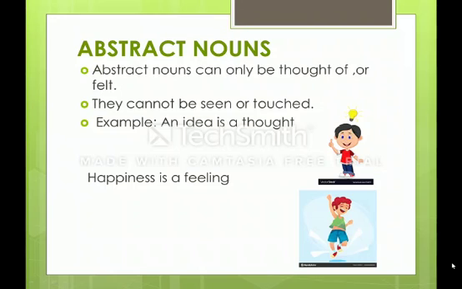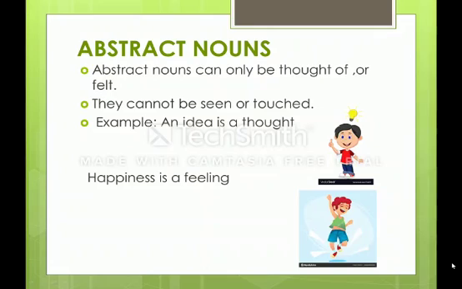Abstract nouns. Something that you cannot perceive with your 5 senses is called an abstract noun. For example, belief, love, pride, happiness, etc. All these fall under abstract nouns. An abstract noun is a type of noun which does not exist as a material object. So it cannot be perceived with your 5 senses. Like you cannot see it, smell it, taste it, hear it or touch it. So this can be thought of or felt.